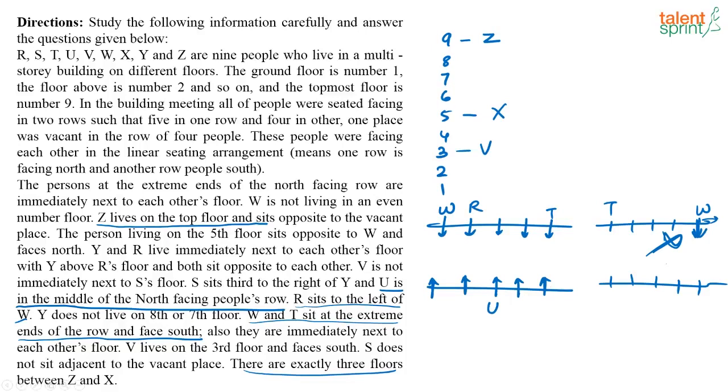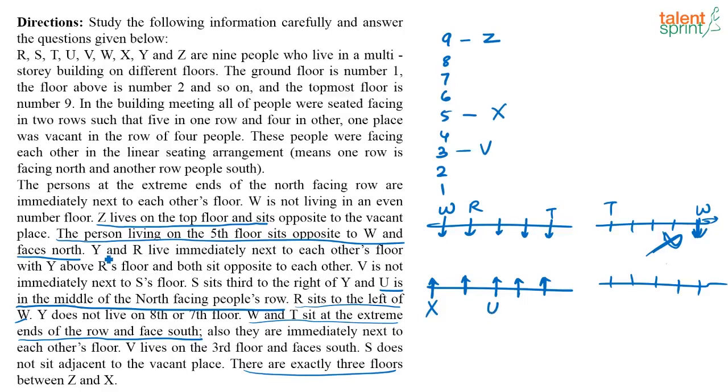Then what else is there? Now W and T sit at extreme ends of the row. Yes, we have used that already. What else is given? The person living on the 5th floor sits opposite to W and faces north. Who is sitting opposite to W? X is sitting opposite to W. Then what else is given? So this is X, this is U, and Y and R.